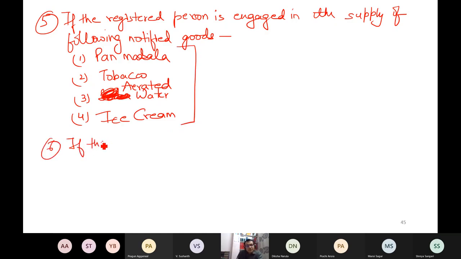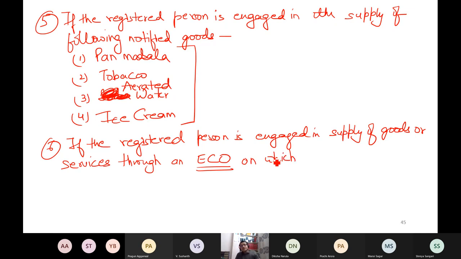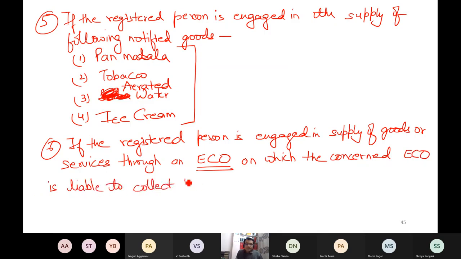Sixth, if the registered person is engaged in supply of goods or services through an electronic commerce operator, on which this electronic commerce operator is liable to collect tax at source under section 52.